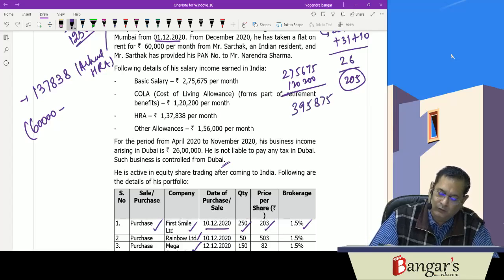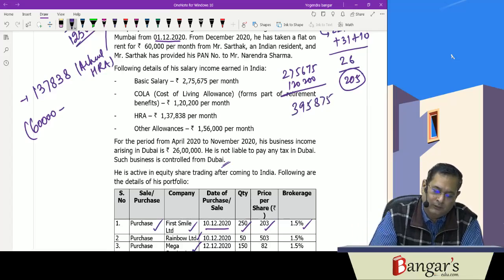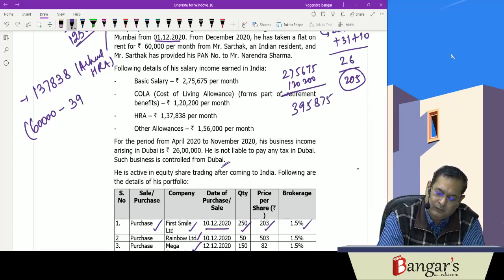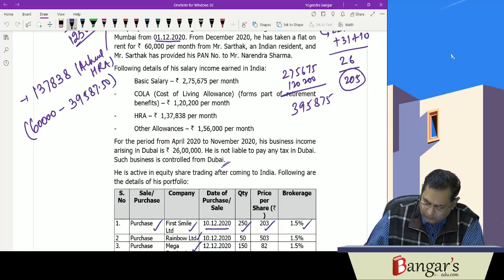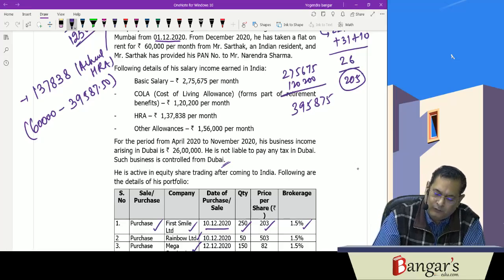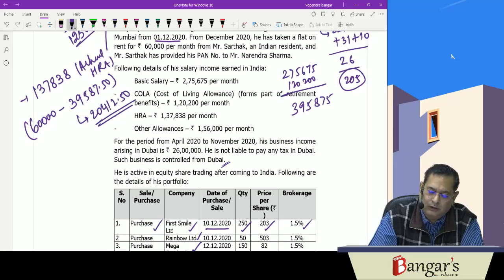So 10% of salary is 39,587.50. So 60,000 minus 39,587.50 works out to be 20,412.50.